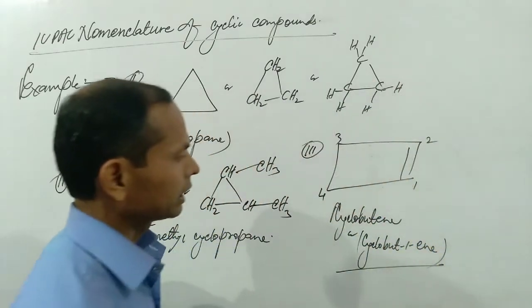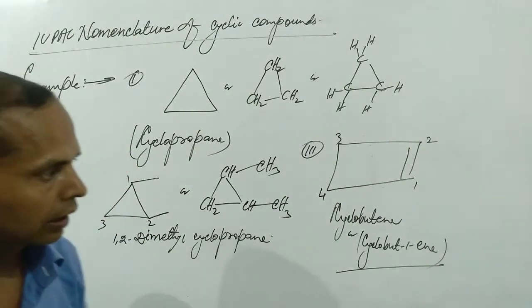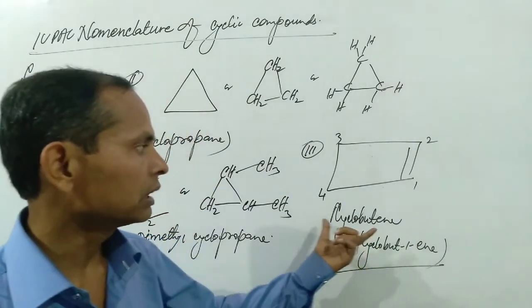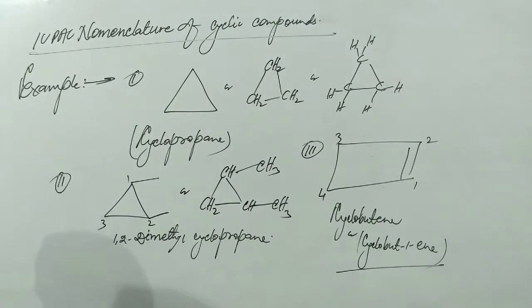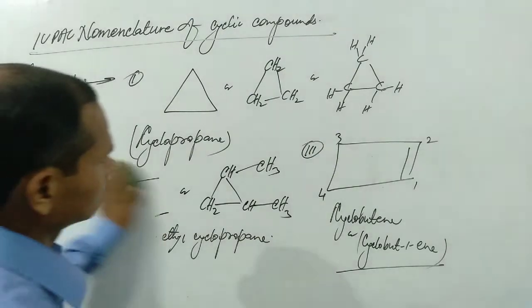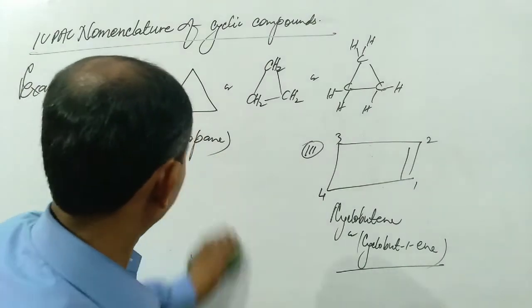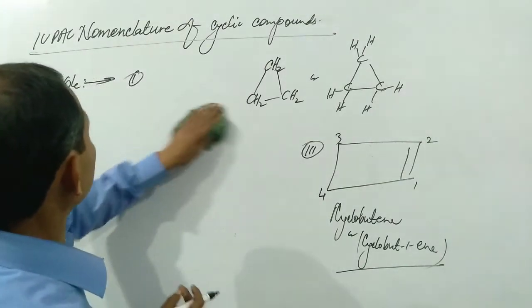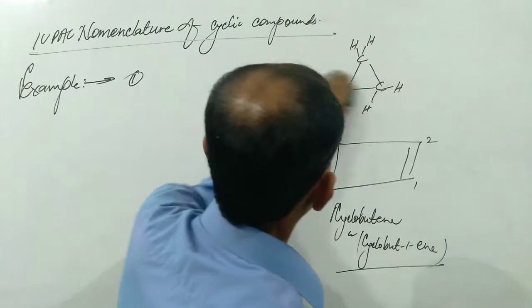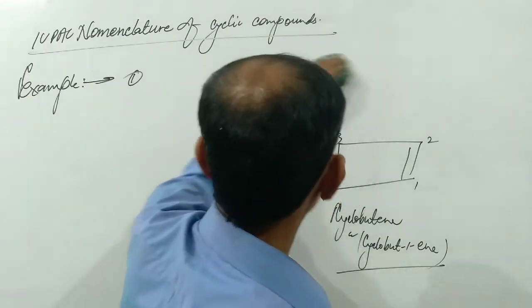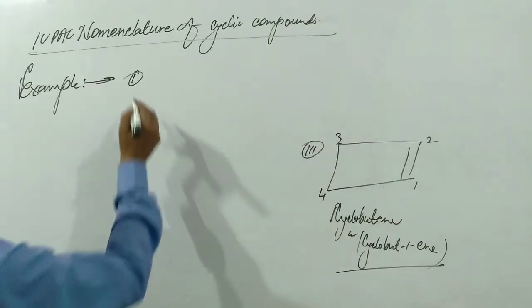Because double bond is present at first carbon atom, so we can write cyclobut-1-ene or simply cyclobutene. We take more and more examples to understand completely the IUPAC nomenclature of cyclic compound.